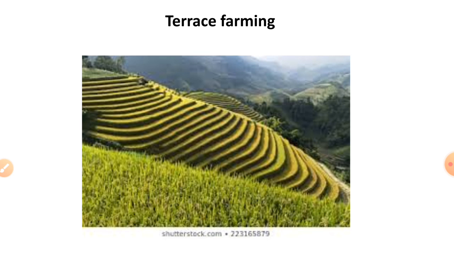Step farming. In hilly regions, people do not have enough place to grow crops. So, they cut steep slopes into several steps and create flat surfaces for growing crops. This type of farming is called step or contour or terrace farming.